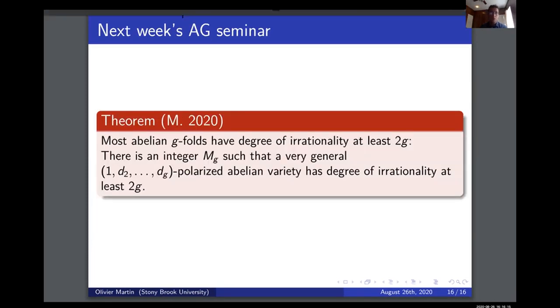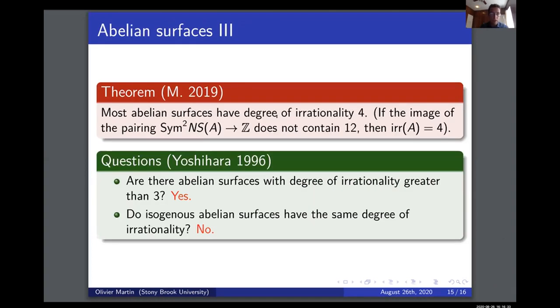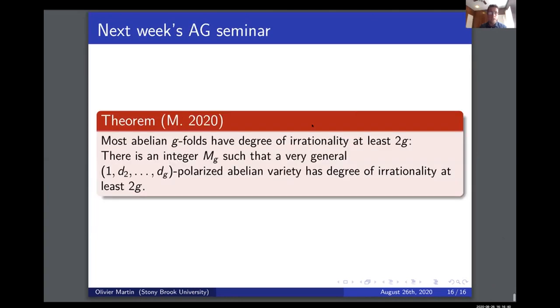And so the last slide is kind of a shameless plug for the AG seminar. I'm going to be talking next week in the algebraic geometry seminar, and what I'll talk about is an extension of this result that I just mentioned. This is recent work that I did in my thesis. Remember, this is about the degree of irrationality of Abelian surfaces, most of which have degree of irrationality 4. What I managed to do is to extend that to the case of Abelian varieties of arbitrary dimension.